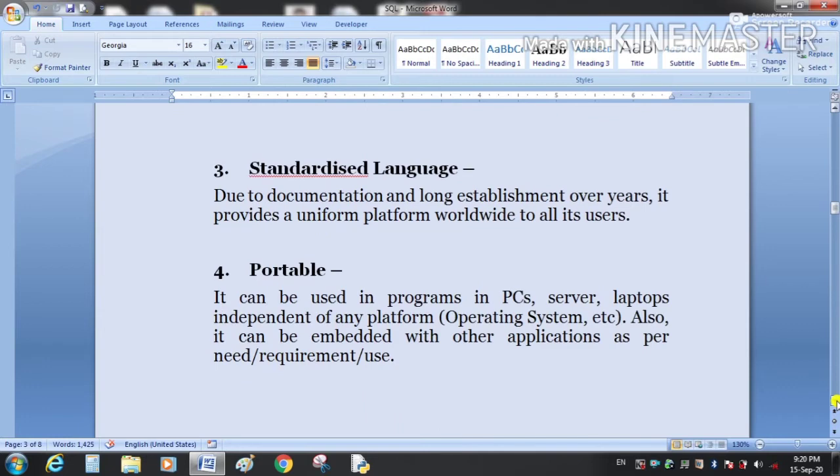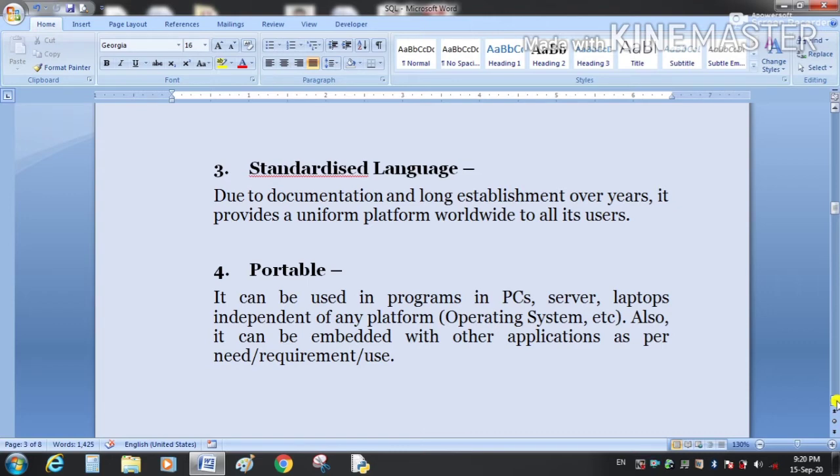Third is standardized language. Due to the documentation and long establishment over the years, it provides a uniform platform worldwide to all its users. Portable means it can be used on any kind of platform.